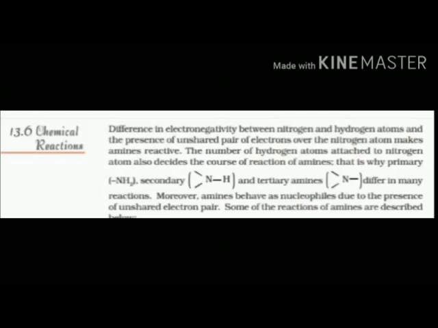In the first part, the chemical reaction of amine is due to the presence of nitrogen having a lone pair of electrons in it, and due to hydrogen. These two decide the amine reaction. Because of the unshared pair of electrons, nitrogen is more reactive, and the number of hydrogen atoms attached to nitrogen also decides the course of the chemical reaction, how it will be.